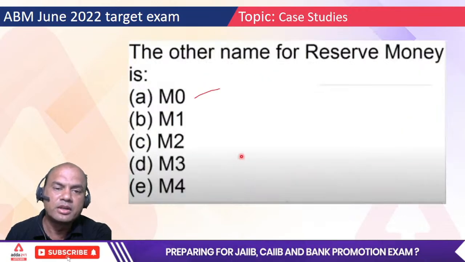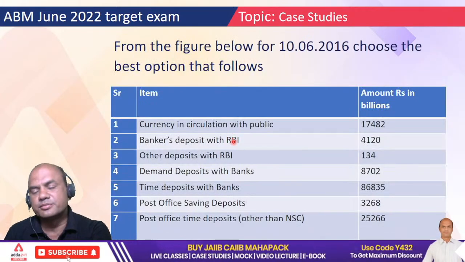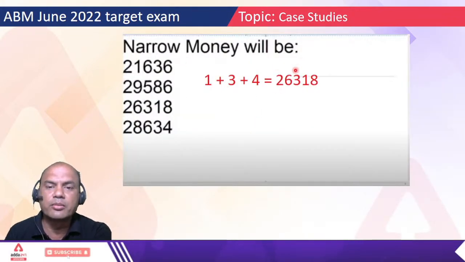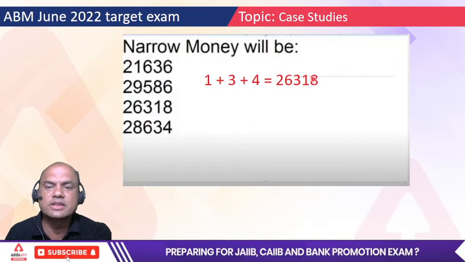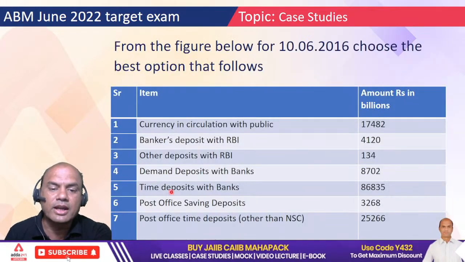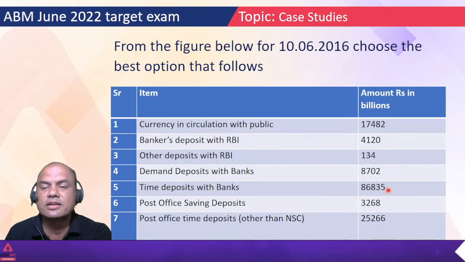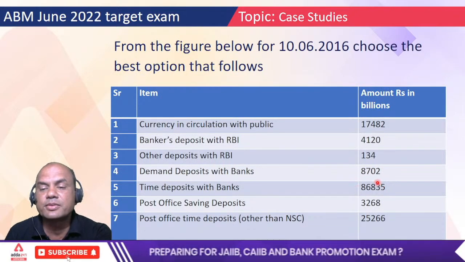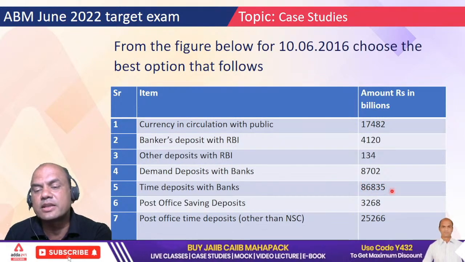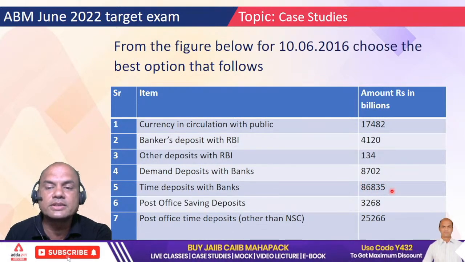If I ask you, what is M1? That M1 we got over here, narrow money M1, this 26318. So M1 plus, I want M3 now, time deposits with bank, 86835. Try it yourself now and give me the answer. I have not solved this question. So 86835, do it now.